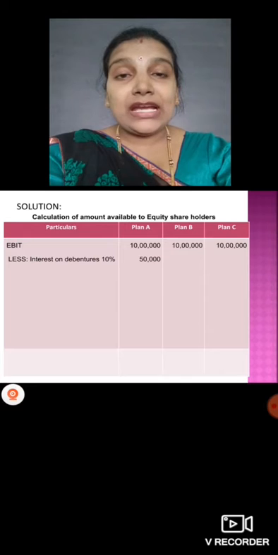Plan B, debentures 20 lakh, interest on 30 lakh, 10%, we get 3 lakh. Plan C, 10% of the full amount of debentures, we get 6 lakh.